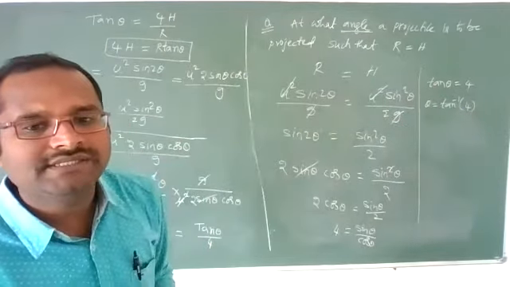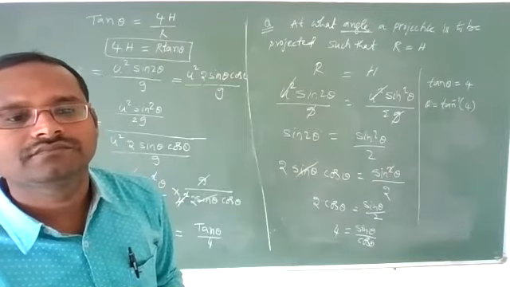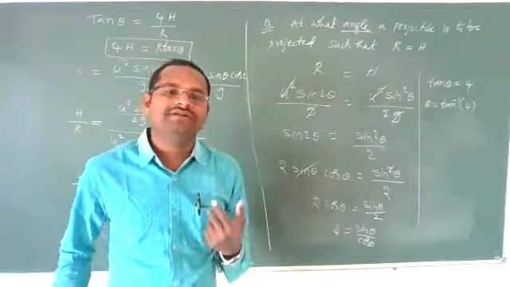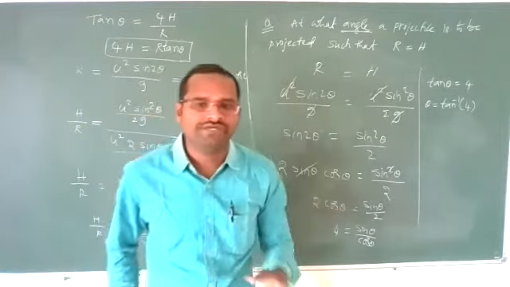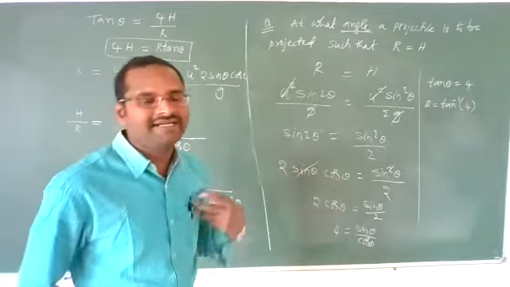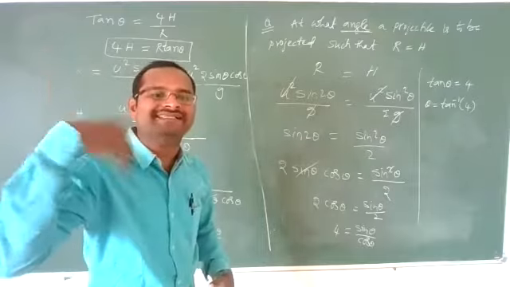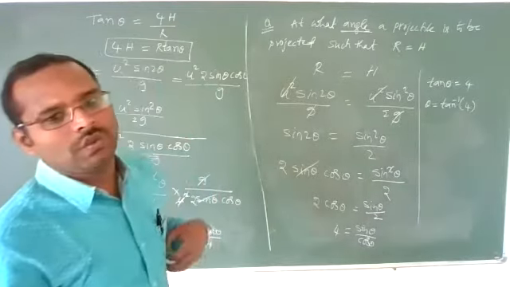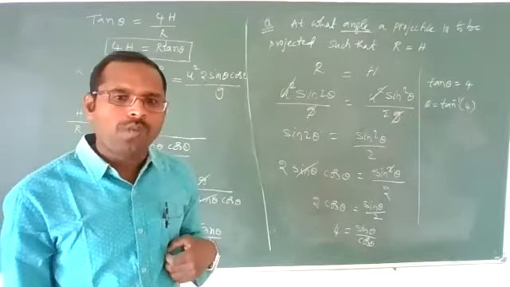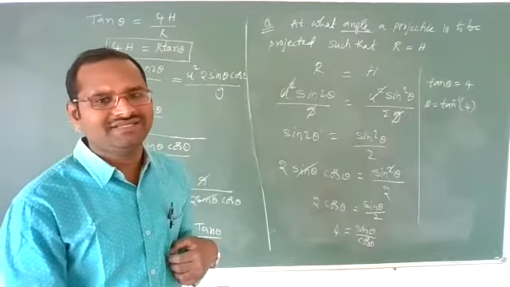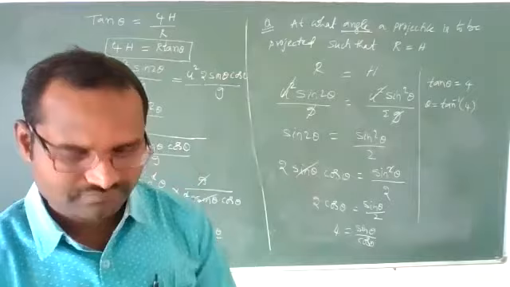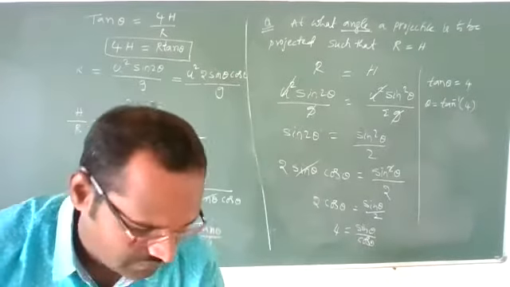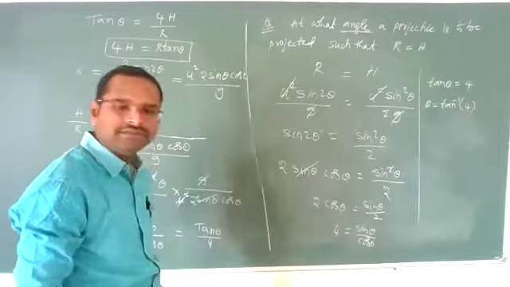Are you understanding, students? Is the point clear that I am explaining to you? Important point, not for your subjective, for your objective I am discussing. Direct question, when you see this type of question, you should think of it.